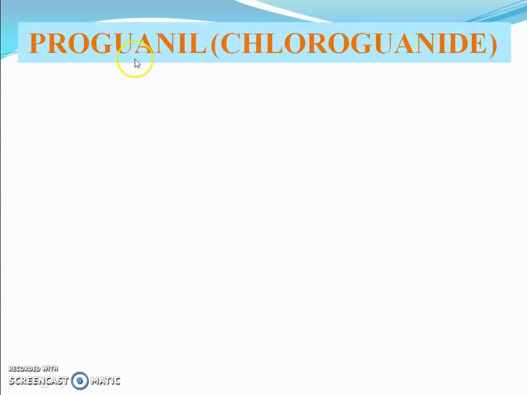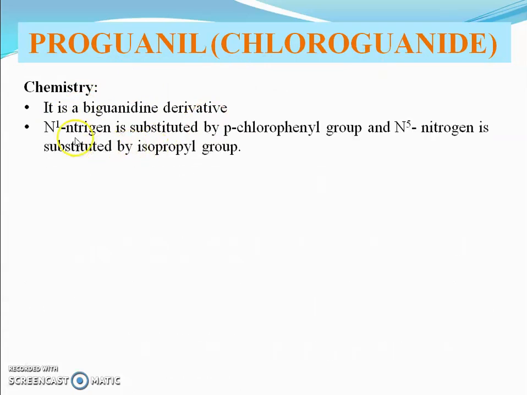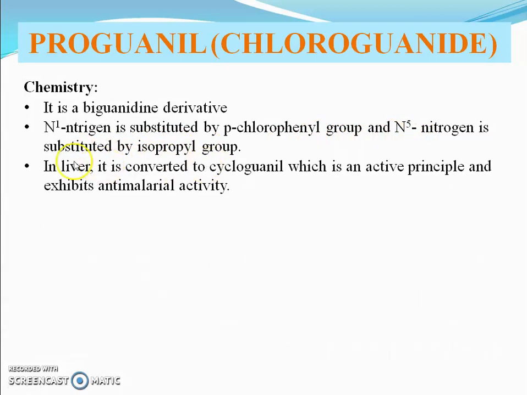Next drug, proguanil. It is also called chloroguanide. Chemistry. It is a biguanide derivative. N1 nitrogen is substituted by a para-chlorophenyl group and N5 nitrogen is substituted by an isopropyl group. In the liver, it is converted to cycloguanil, which is the active principle and exhibits anti-malarial activity.